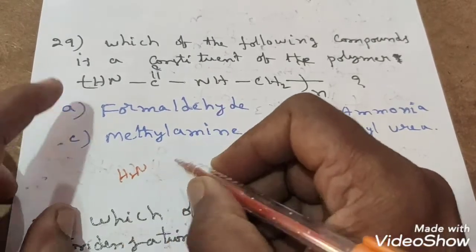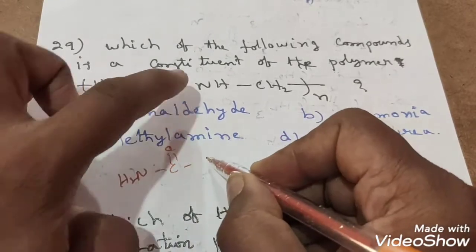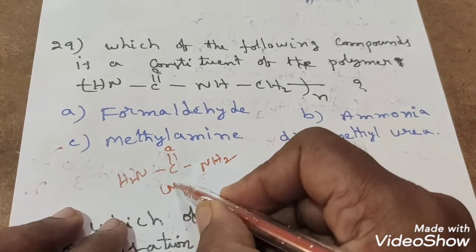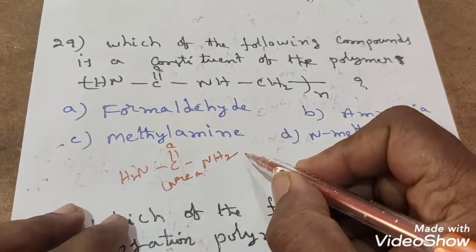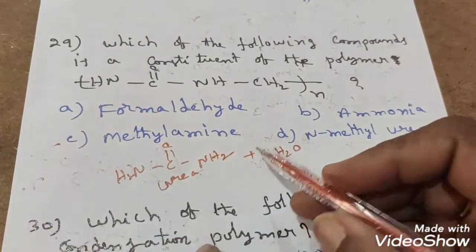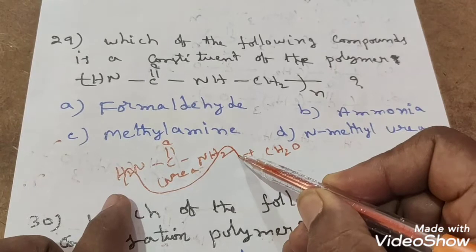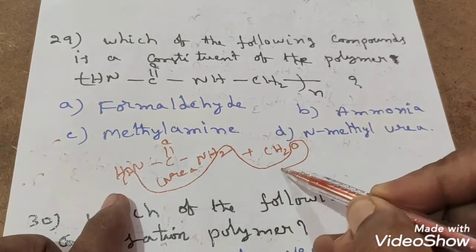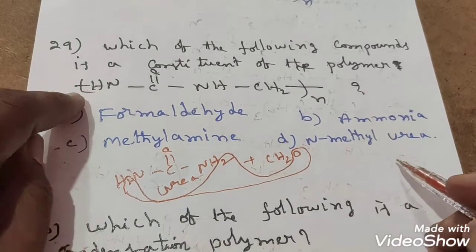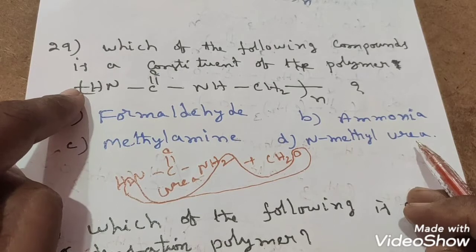NH2, if you add one hydrogen to this, C double bond O. Here also if you add one more hydrogen, NH2. This is one of the units, that is urea. And along with this we have to add CH2O. Why? Because from here one hydrogen, here one hydrogen, and here the oxygen is removed as a water molecule. Here this continuation part I kept as NH, one hydrogen is removed. The continuation part I kept as a bond.